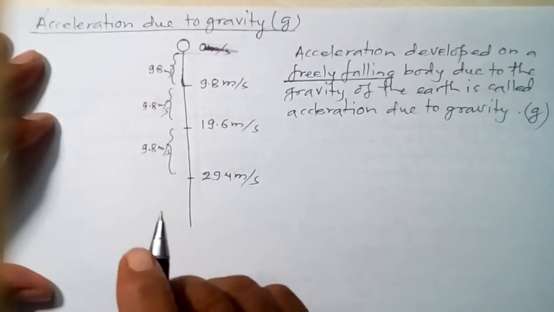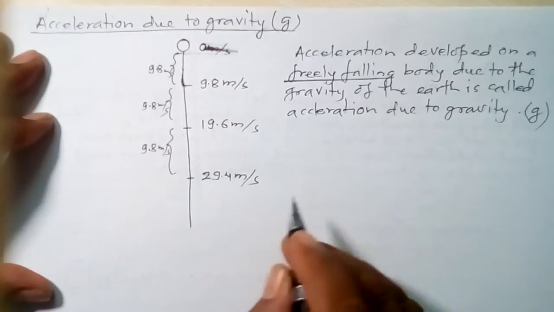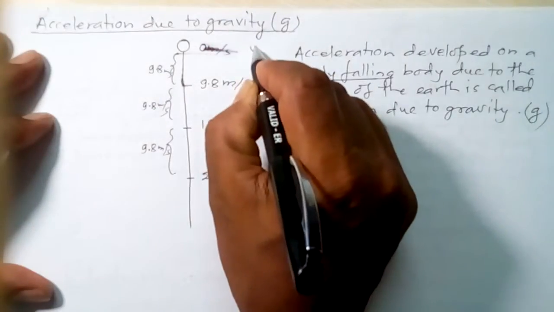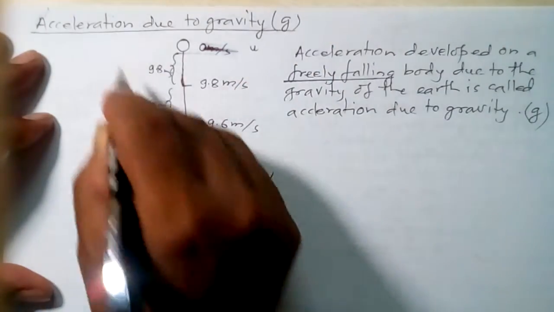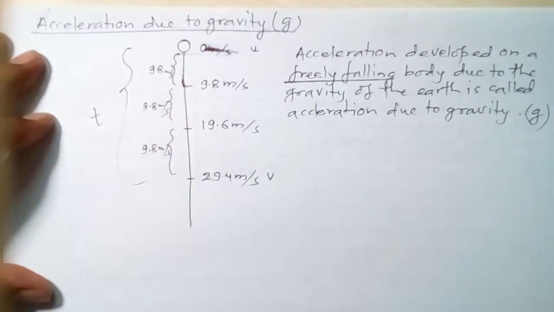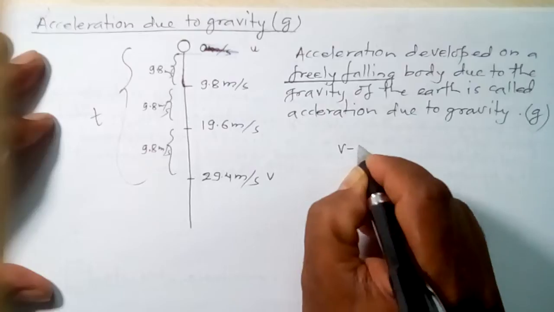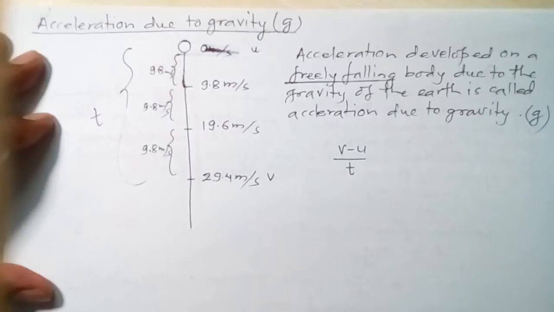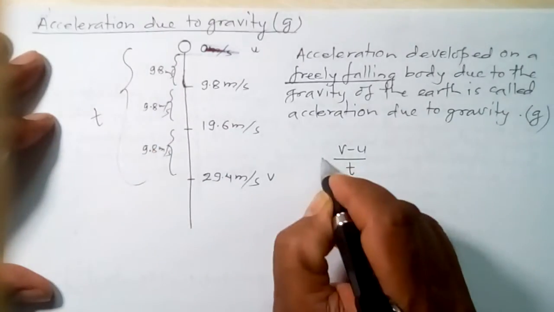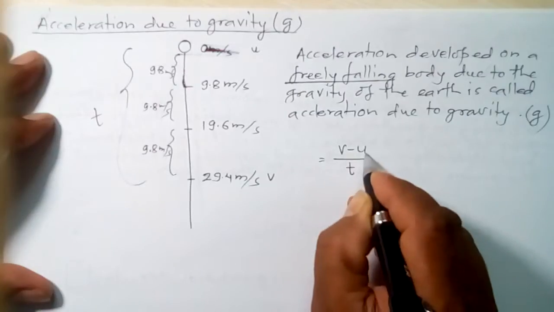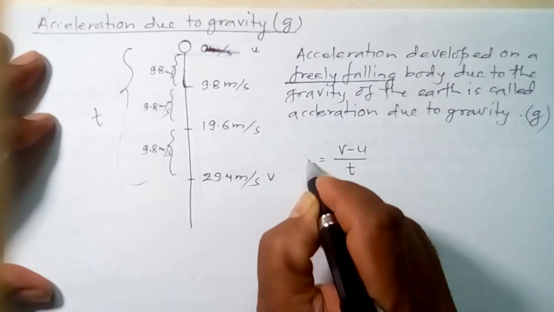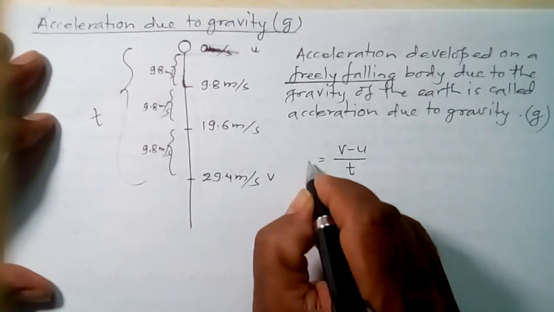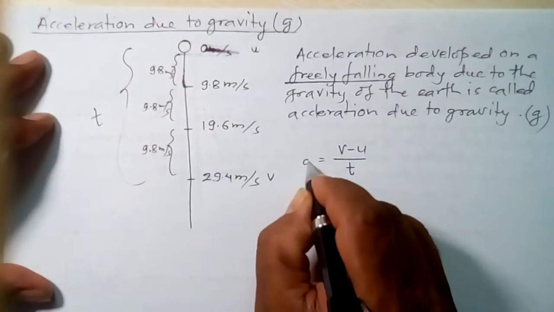And if you want to calculate how much it is, you can use a formula. Acceleration is generally the rate of change of velocity. Let's say initial velocity is u, final velocity is v, and the time taken to gain this change is t. Then the change of velocity will be v minus u, and how much the change is in 1 second can be found by dividing by t, the total time. This is called the rate of change of velocity in unit time, and this is acceleration. But this acceleration is particularly produced due to the gravity of the earth, and it is symbolized not by a, but by g.